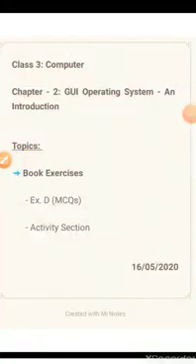Class 3 Computer Chapter 2 GUI Operating System and Introduction. Topics for today's class are the book exercises, exercise D, which is a multiple choice question, and activity section.